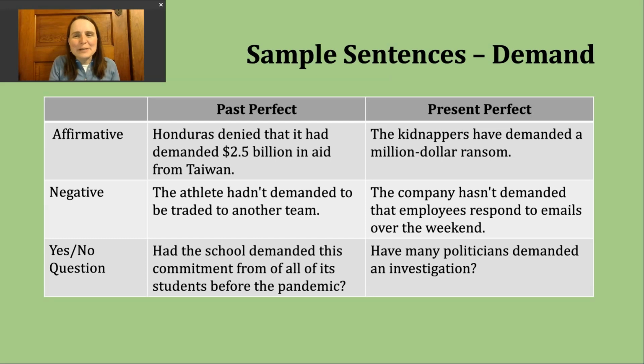Now let's look at making that yes or no question in the present perfect. To do this, I start with have or has, whichever form matches my subject. That subject comes next, and then the participle form of my verb. Here's my final example. Have many politicians demanded an investigation?